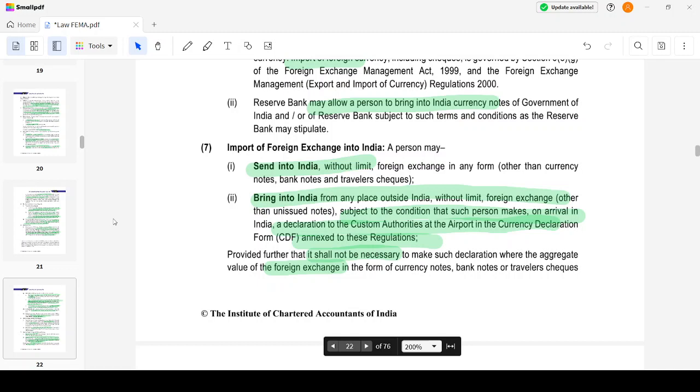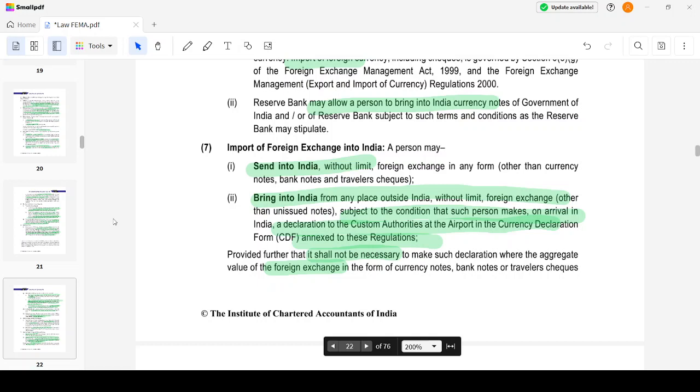If it is with respect to foreign exchange sent into India, it is without limit. Foreign exchange in any form sent into India: somebody is sending it to me, then it's without any limits. But if I am bringing foreign exchange from a place outside India, without limit, it is subject to the condition that I declare it to the customs authority in the currency declaration form.